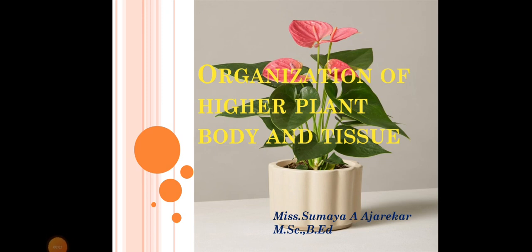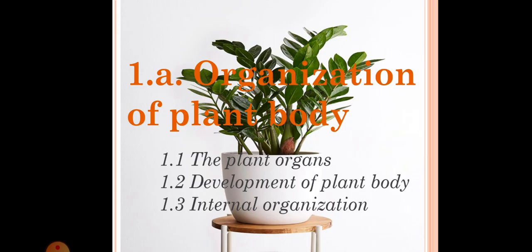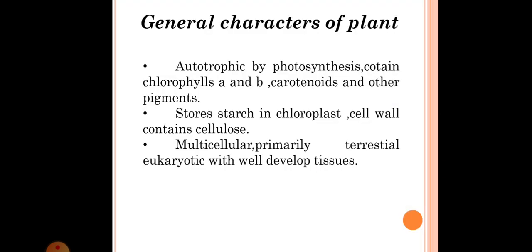Good afternoon, student. Today we'll study the topic organization of higher plant body and tissue. In this topic, the subtopic is organization of plant body. In this subtopic, seven subpoints are there: the plant organs, development of plant body, and internal organization. So first we'll see the general characters of the plant.